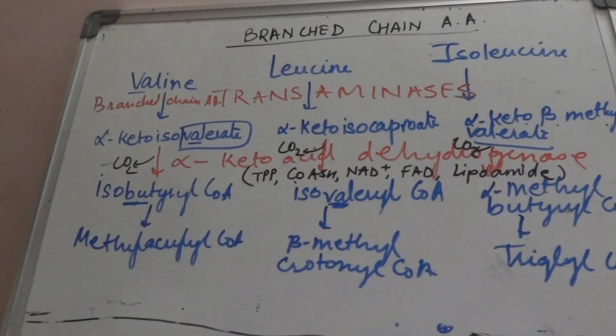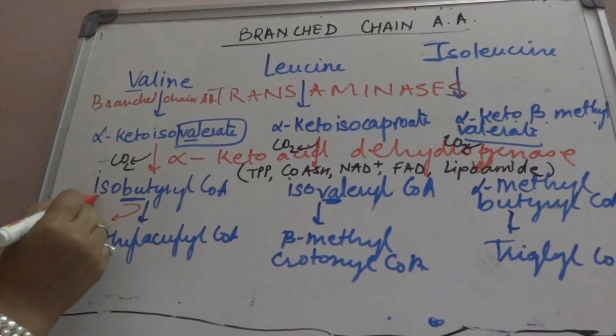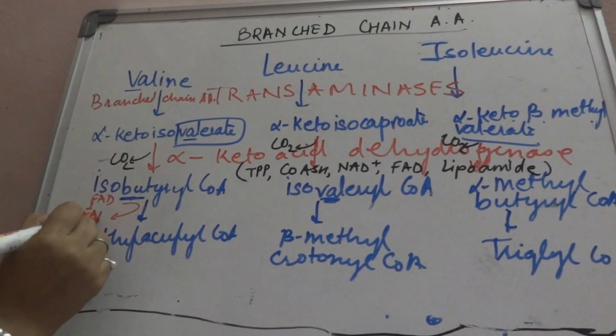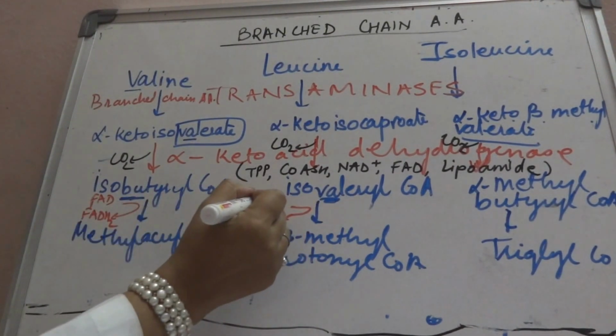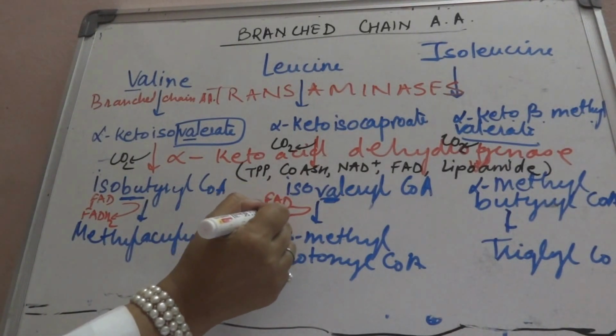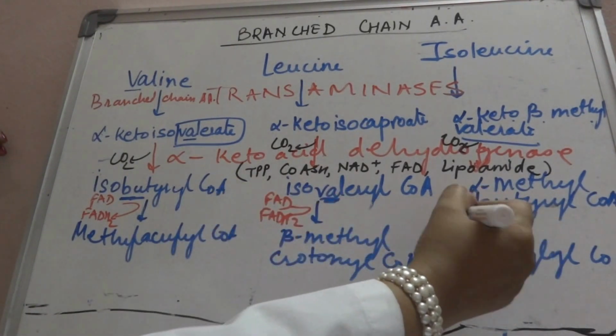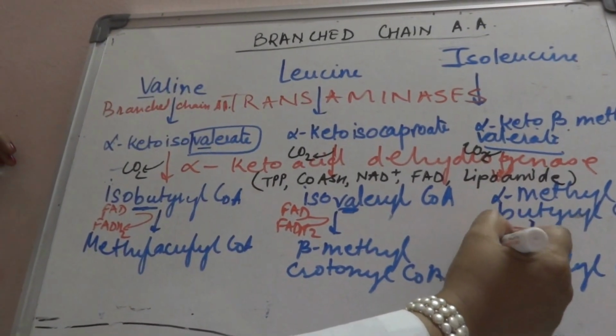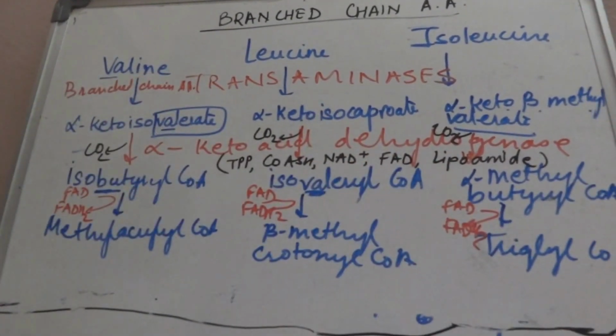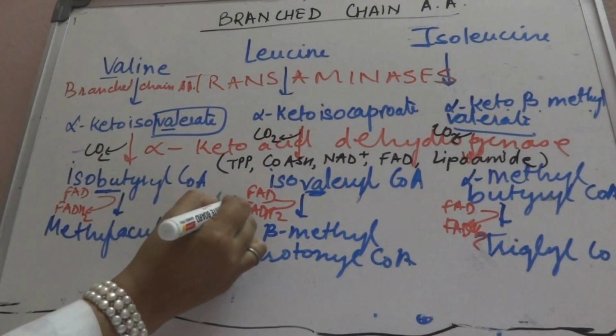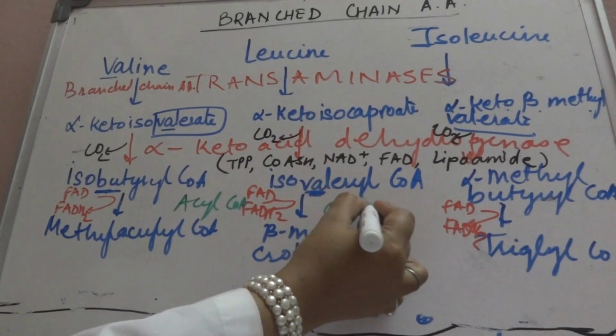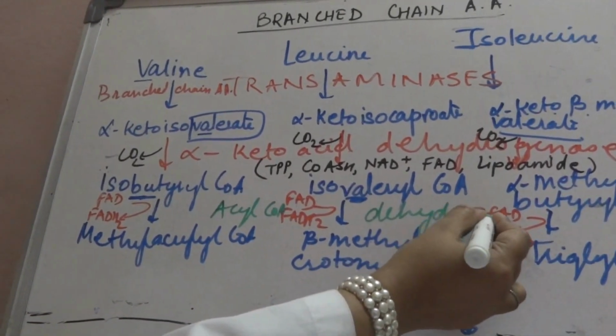Okay. For this, FAD is required in all the reactions. FAD forms FADH2. These reactions are also the same, and are catalyzed by acyl CoA dehydrogenase. So the enzyme over here is acyl CoA dehydrogenase. Till here we have everything the same for